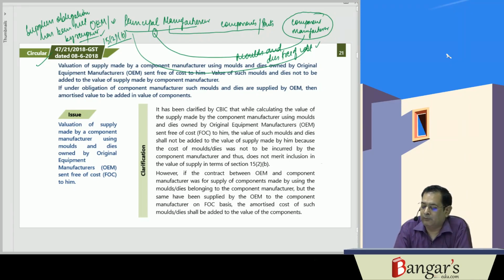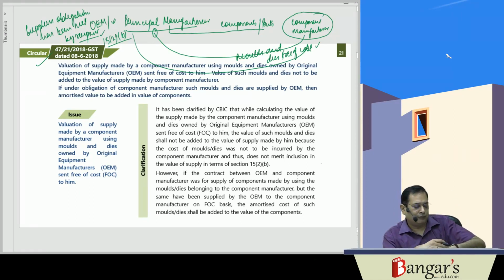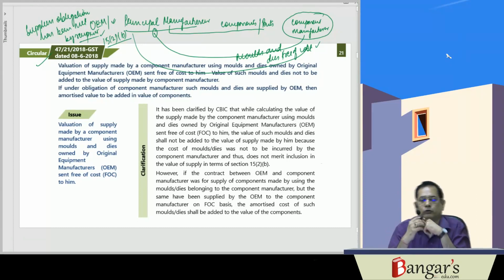If the component manufacturer was required to use his own molds and dies, and he has asked the original equipment manufacturer to supply those molds and dies to him, then it will be included in the value. Otherwise, if he has received those molds and dies free of cost, and the original equipment manufacturer was not under obligation to supply the same,